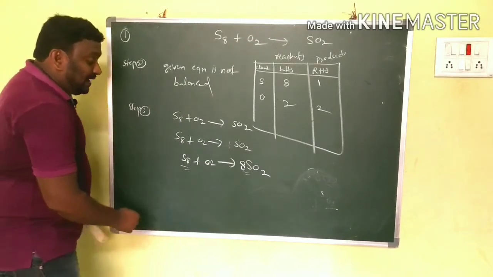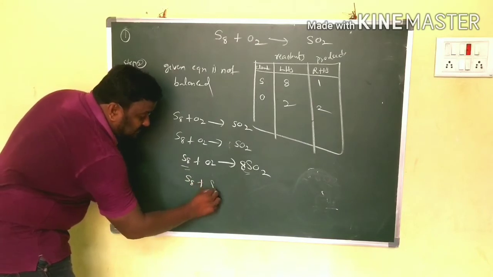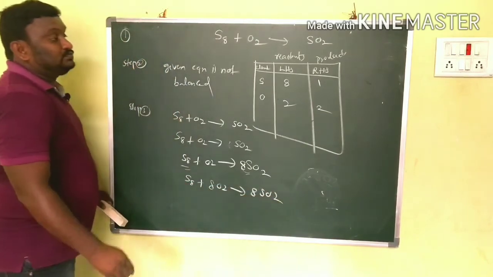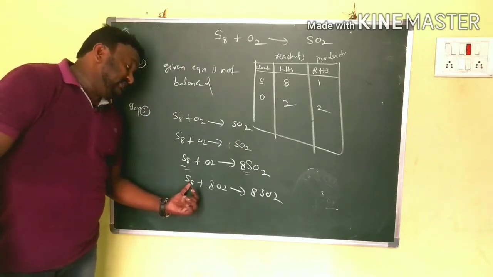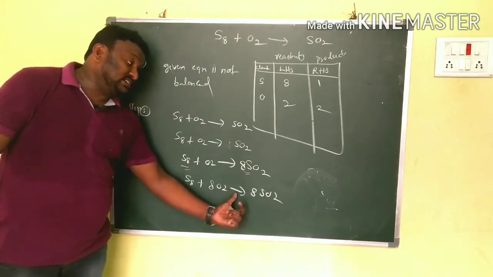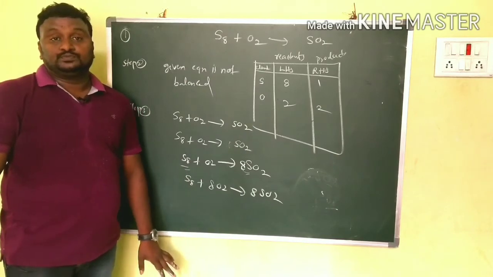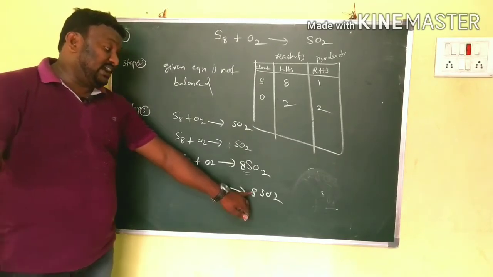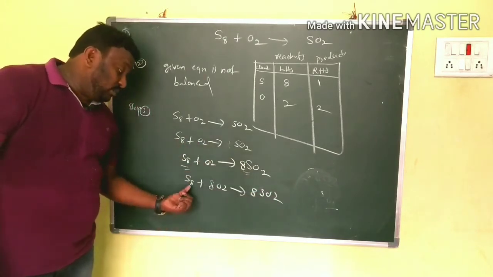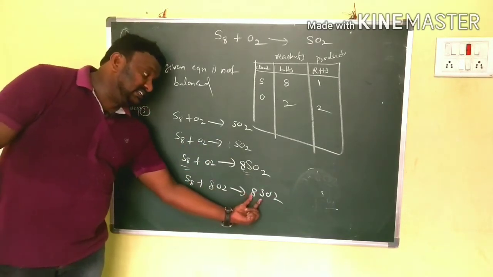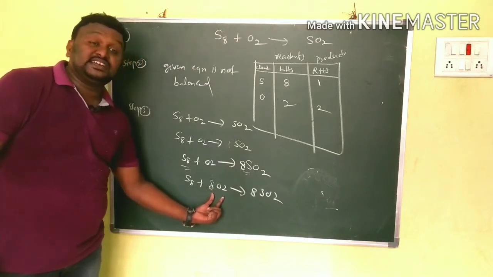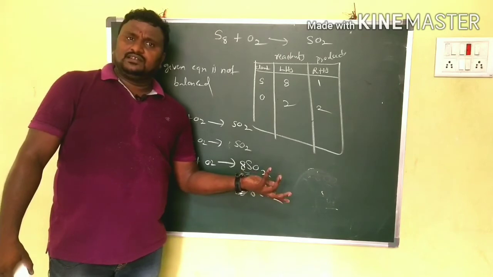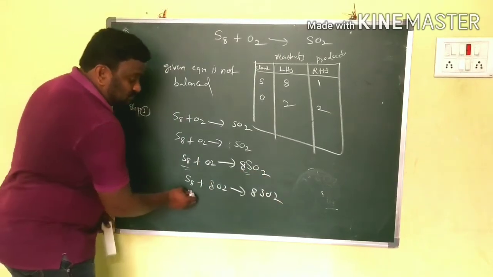So again to balance that, S8 plus 8O2 gives rise to 8SO2. Clear? Now we have to check how many sulfur here, 8. Here also 8. How many oxygen here, 16. Here also 16. That's why the equation is balanced now.